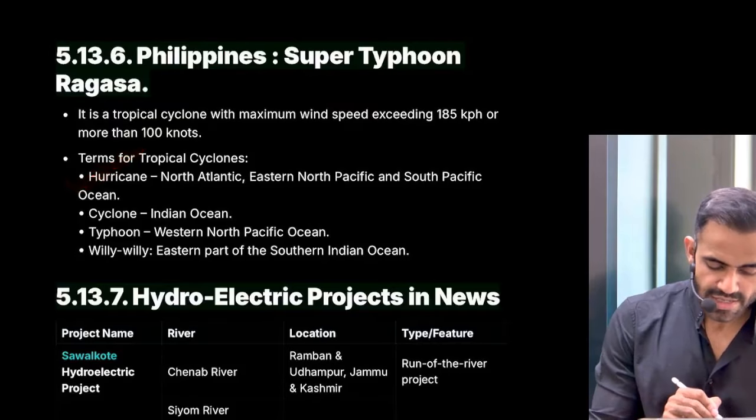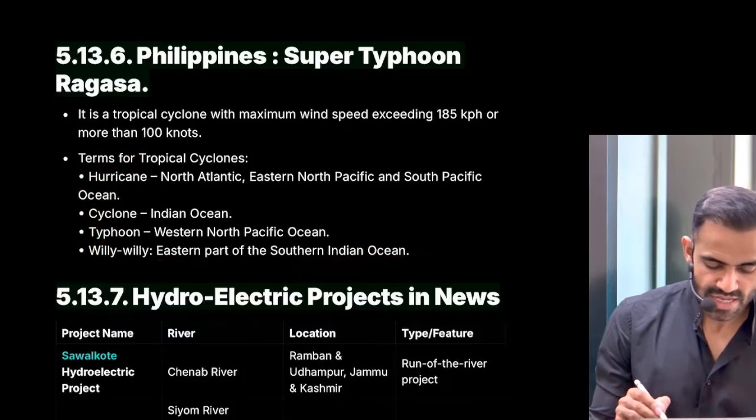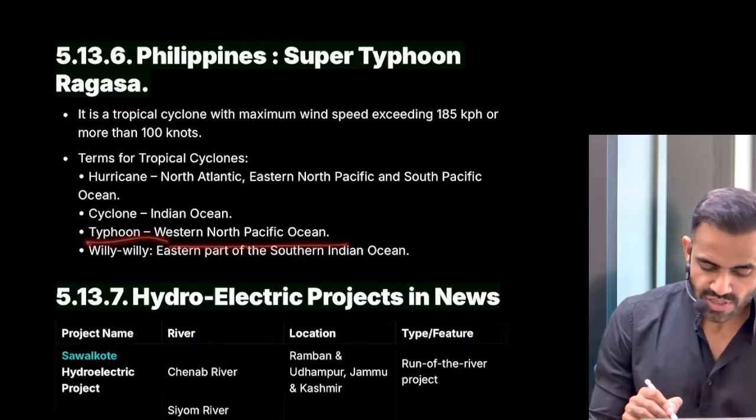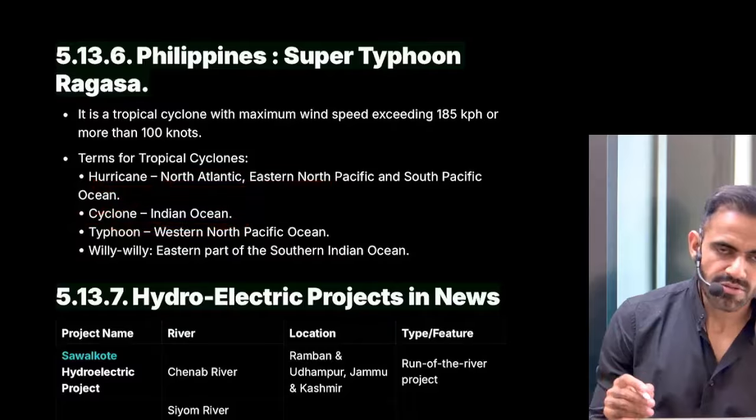For example, hurricane, cyclone, typhoon, Willy Willy. So they are known as Willy Willy in Australia. Typhoon in western North Pacific Ocean. In Indian Ocean we call them cyclone, and in North Atlantic we call them hurricanes.